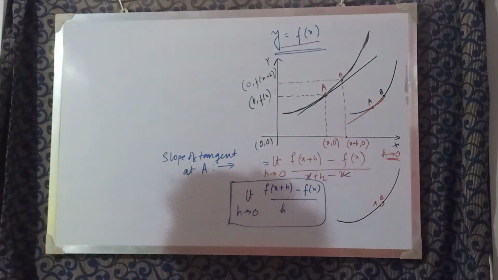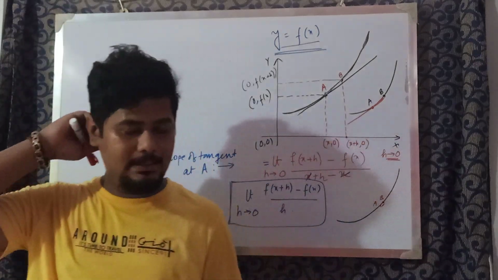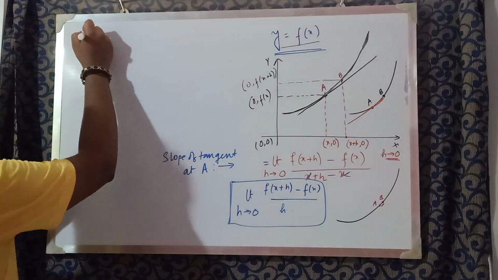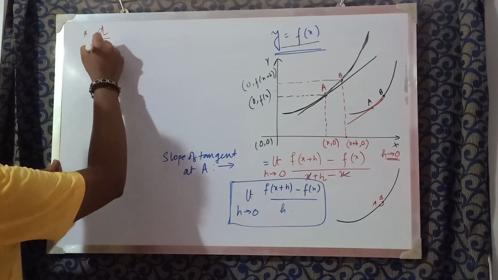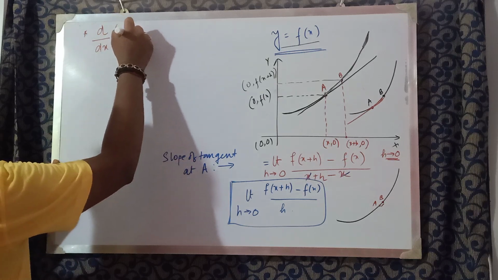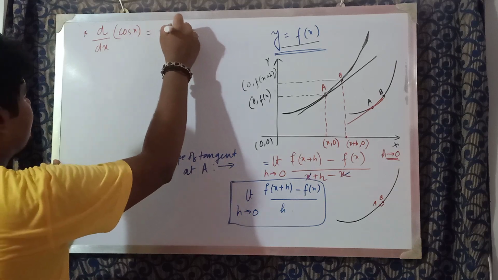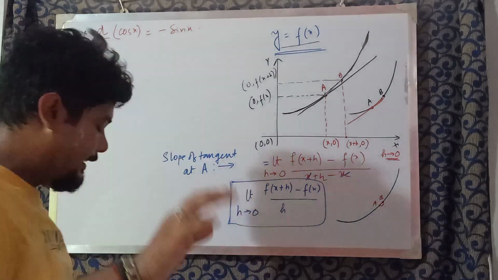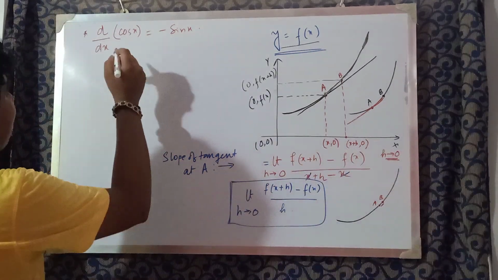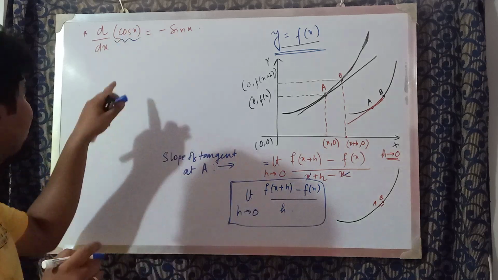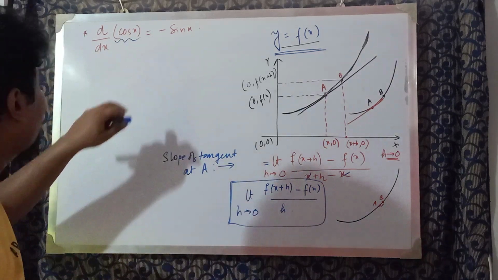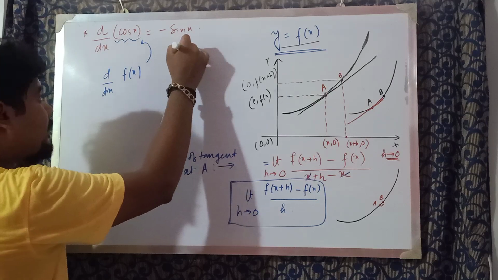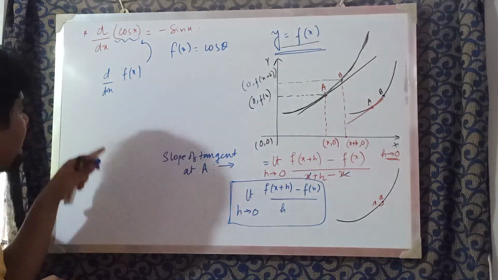In the books you must have seen somewhere written d dx of cos x is minus sin x. This is the formula. Let me tell you one thing. What does this d dx mean? First of all, whatever we are differentiating is a function, that is f of x. Here in this question, we are given that f of x is equal to cos x. So basically we are doing d dx of f of x.